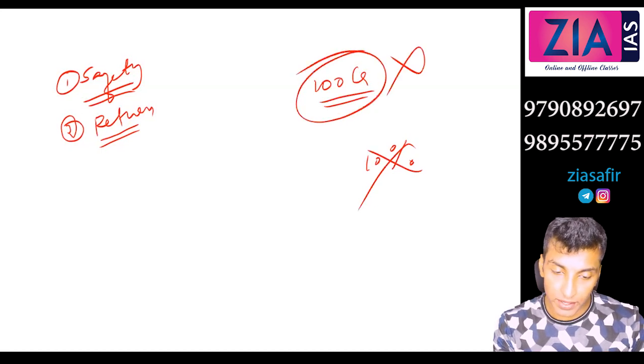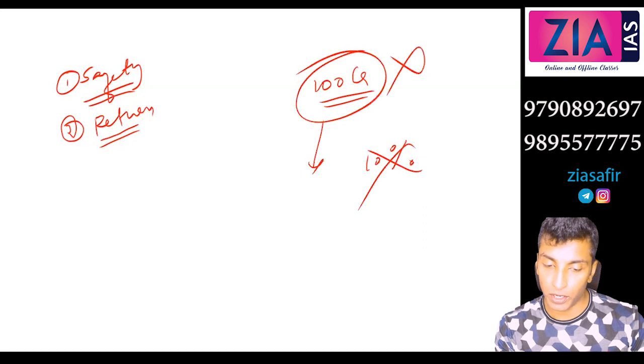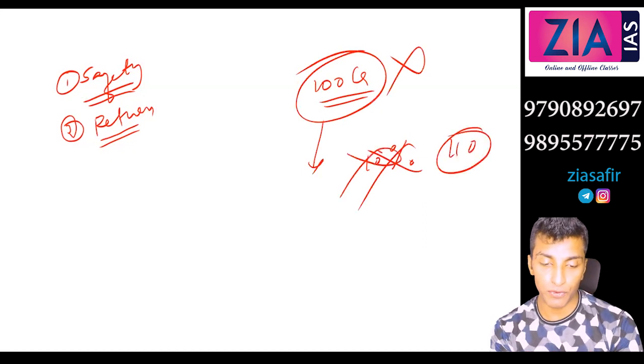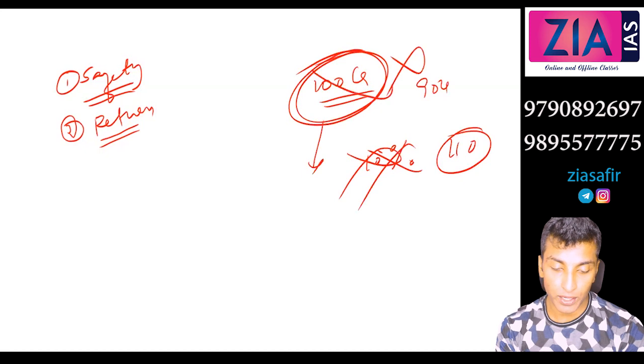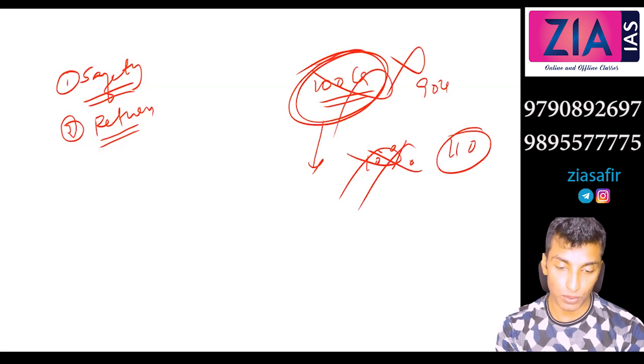Because what you can buy today with 100 crore rupees, if you need to buy that next year, you need to pay 110 crore. So if you are keeping it idle, it is of no use. That 10 crore is gone. It is having a worth of 90 crore now only. So that is why you need to invest somewhere. So return also needs to be considered.